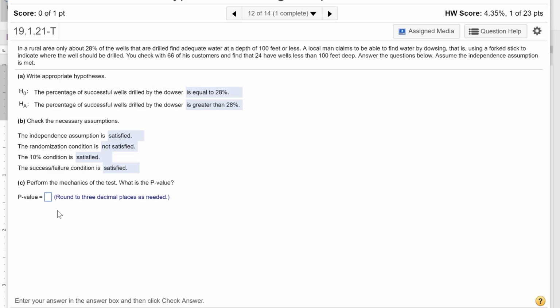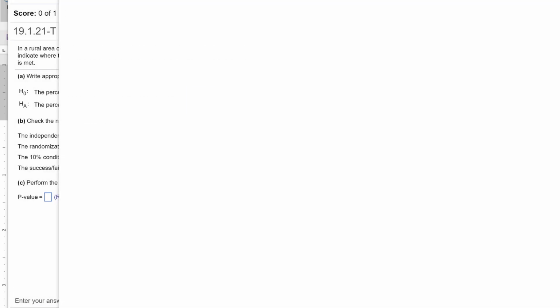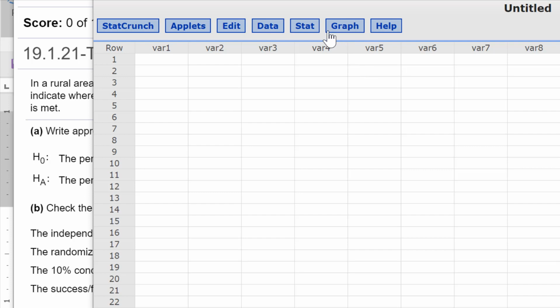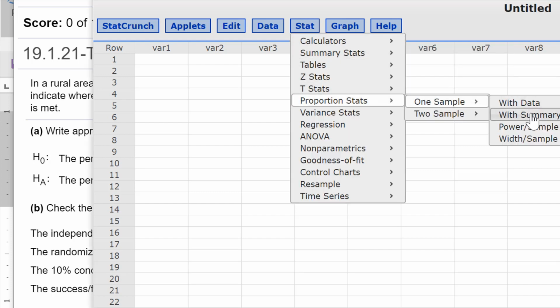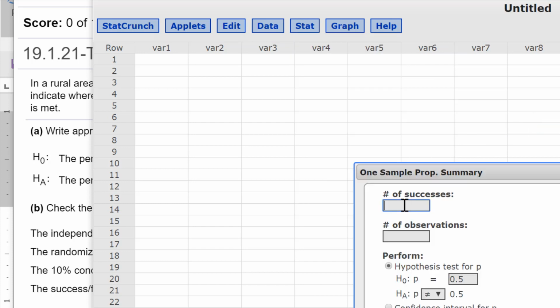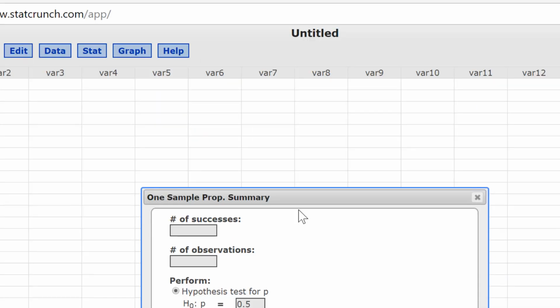So let's perform the mechanics of the test. So I'm going to go up to open StatCrunch. Okay, so I'm just going to run Stat, Proportion Stats, One Sample, With Summary. Okay, pulled that down a little bit.